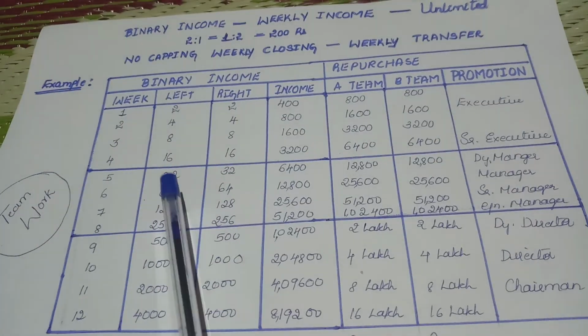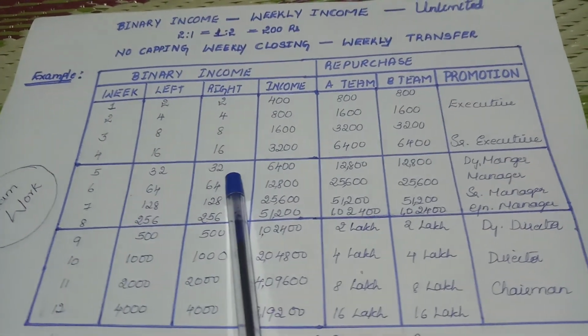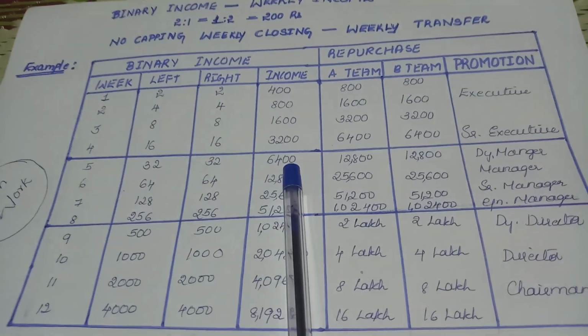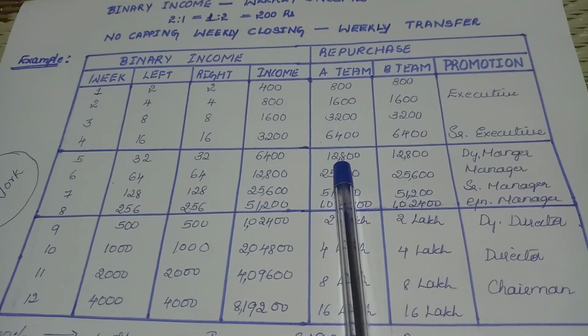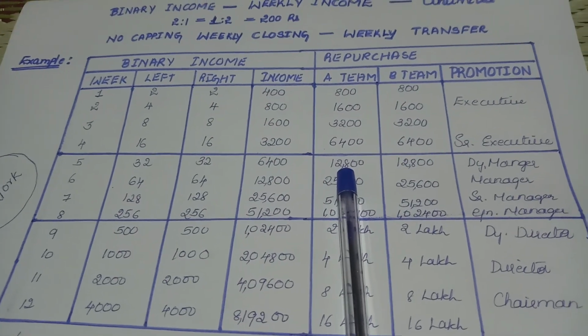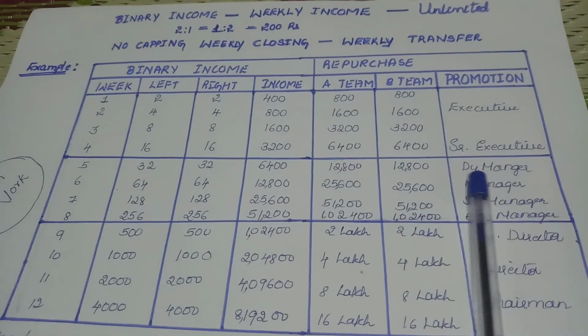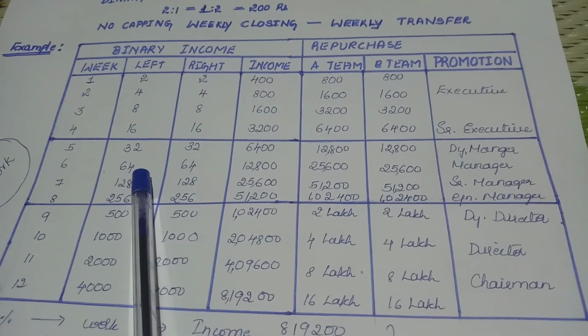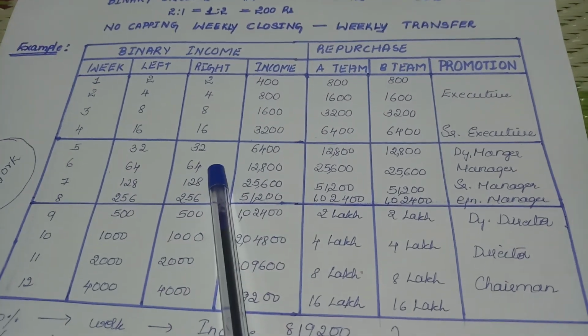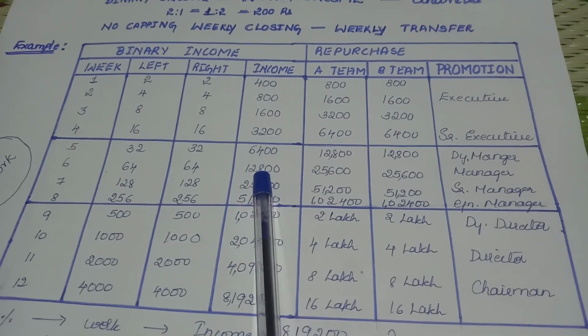Fifth week, 32 people on the left hand side, 32 people on the right hand side, income will be 6400. That is per week. Guys, just imagine. Again team A 12800 BP and 12800 BP, deputy manager level. Sixth week, on the left hand side 64 people and on the right hand side 64 people, income will be 12800.